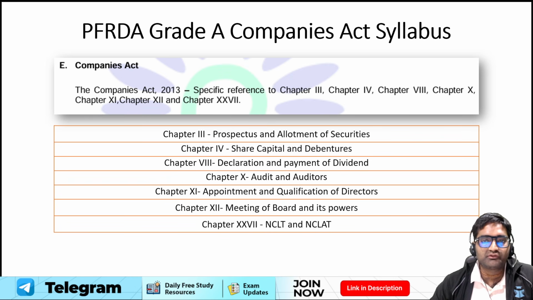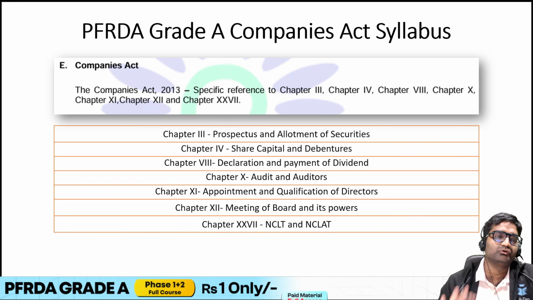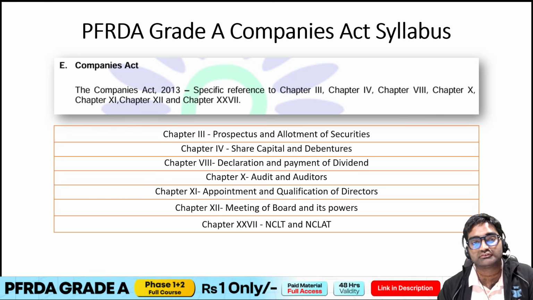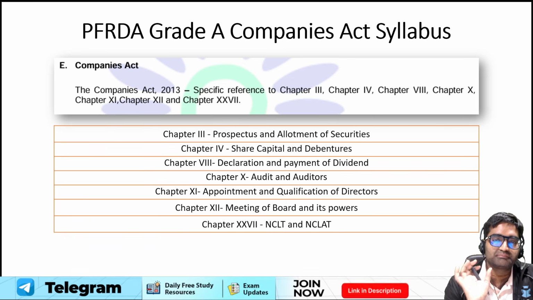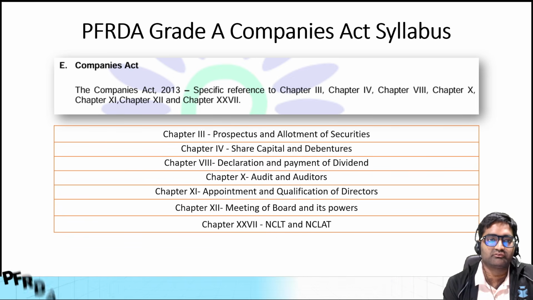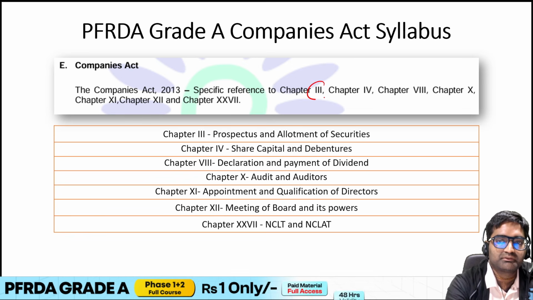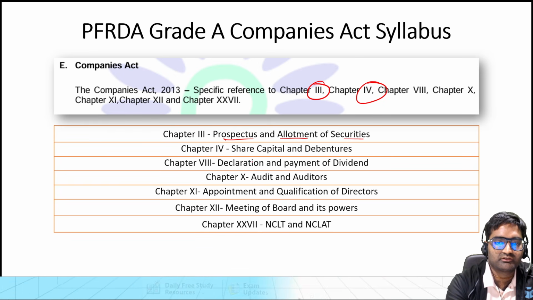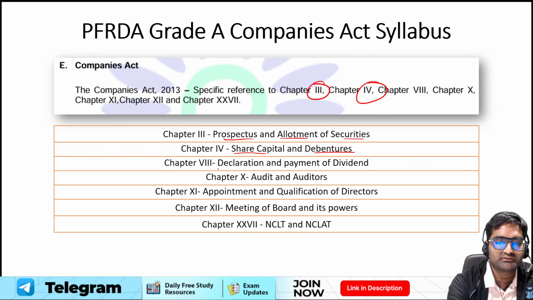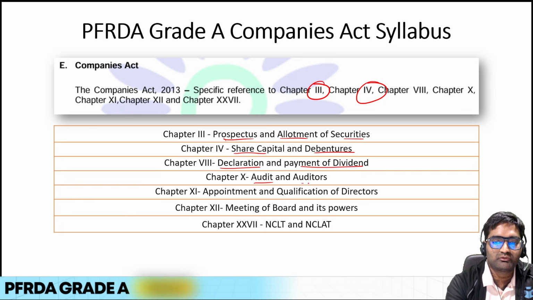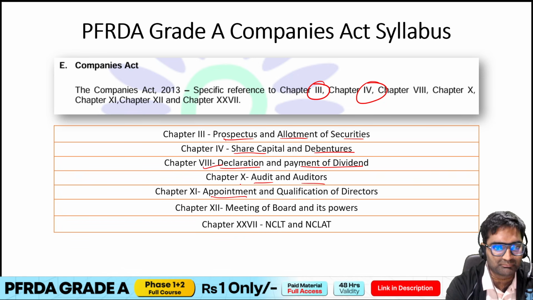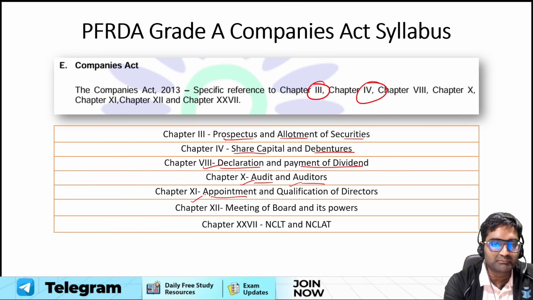Now taking you through the Companies Act. The good news is you need not prepare the entire Companies Act, which is huge. They have given specific chapters or sections that you need to prepare. So in the Companies Act, Chapter 3, which is prospectus and allotment of securities, Chapter 4 is share capital and debentures, then declaration and payment of dividend, auditors, appointment, then Chapter 8, Chapter 10 is audit and auditors, Chapter 11 is appointment and qualification of directors.